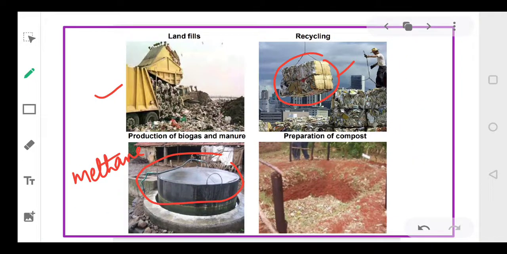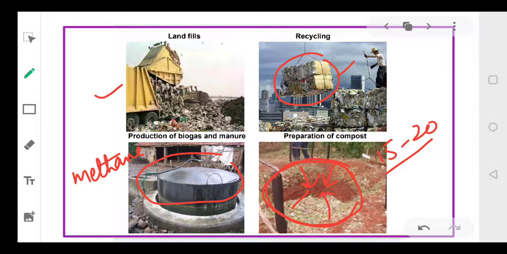Then the preparation of compost. We can easily decompose the waste by digging the land area and then putting the waste into this pit and leaving this waste for 15 to 20 days. After 15 to 20 days this waste gets converted into manure, and this manure can be utilized in the fields, right?